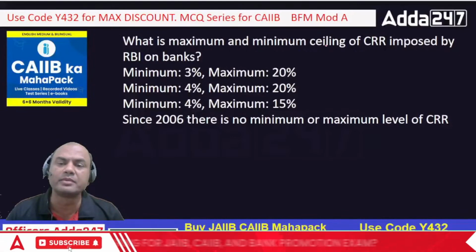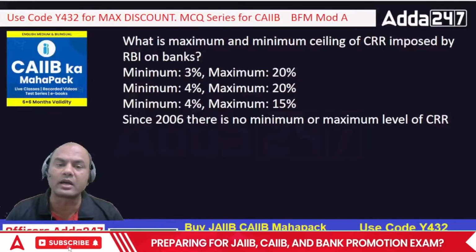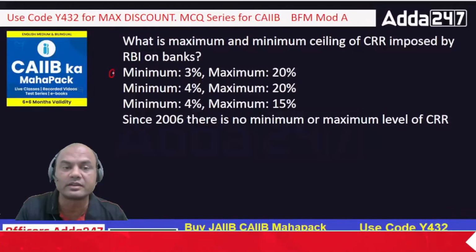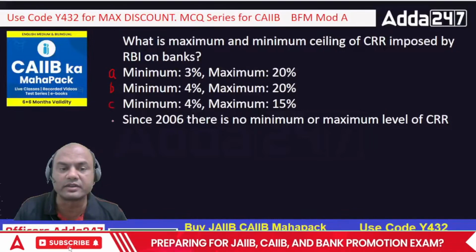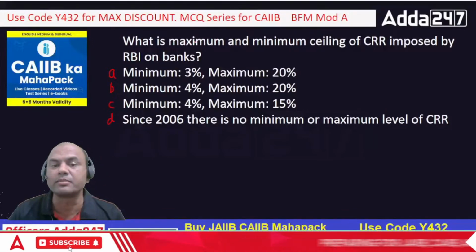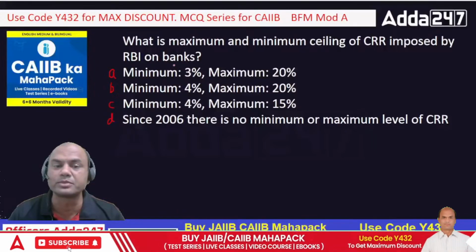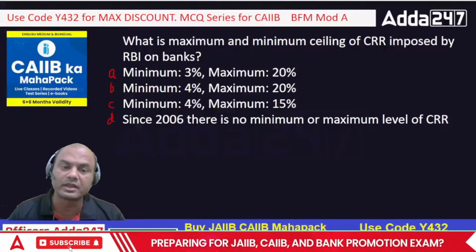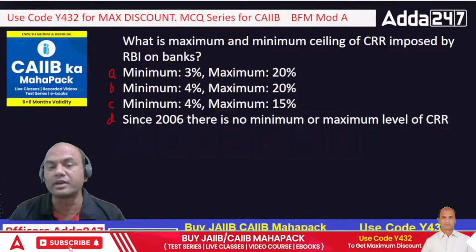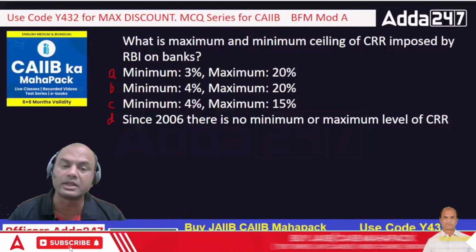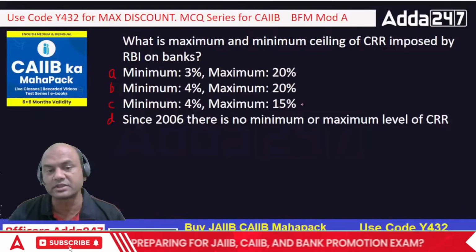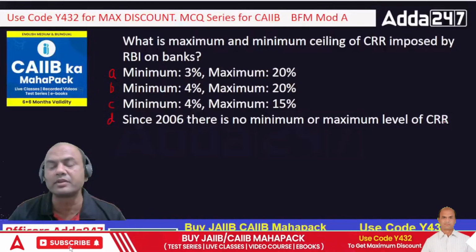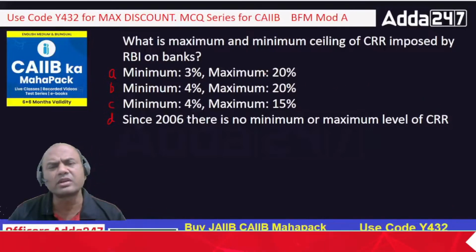What is the maximum and minimum ceiling of CRR imposed by RBI on banks? Now this is important. Let me mark this A, B, C, D. Option A, minimum is 3%, maximum is 20%. Option B, minimum is 4%, maximum is 20%. Option C, minimum is 4%, maximum is 15%. Option D, since 2006, there is no minimum or maximum level of CRR. What can be the option?